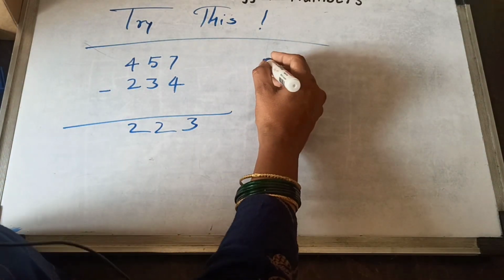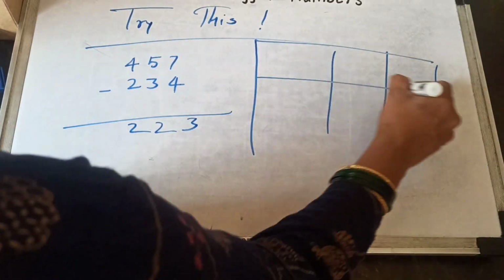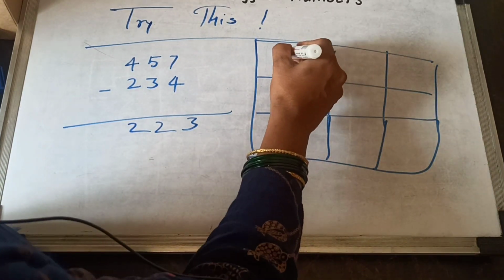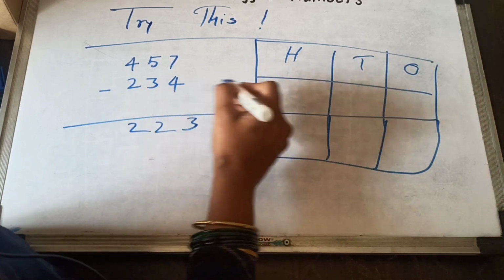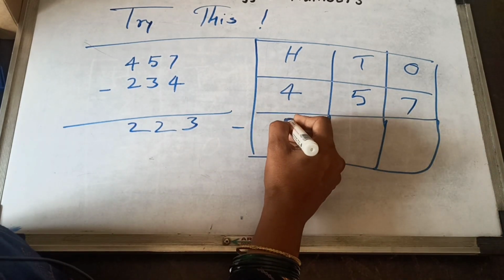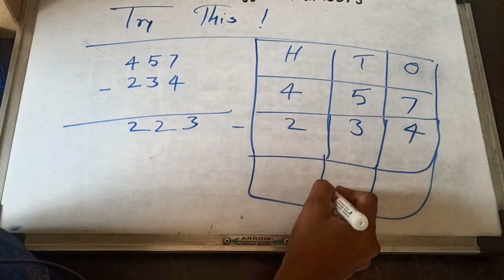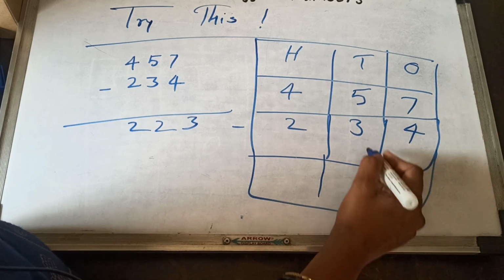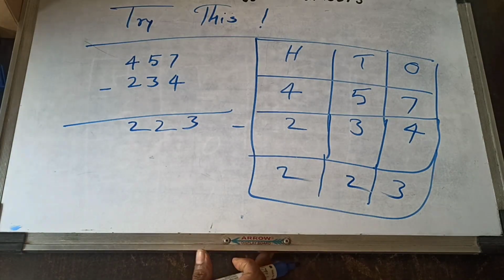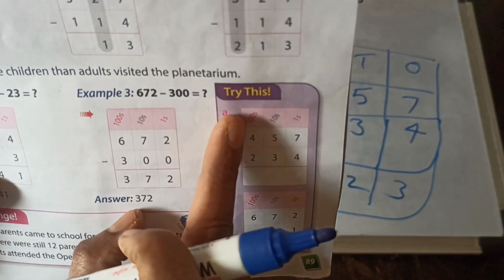Okay, if you have a confusion, then you form hundreds, tens and ones place. Write 457 and minus 234, and your answer you solve here. 7 minus 4 is 3, 5 minus 3 is 2, 4 minus 2 is 2. Okay kids, and one sum remaining in try this section.